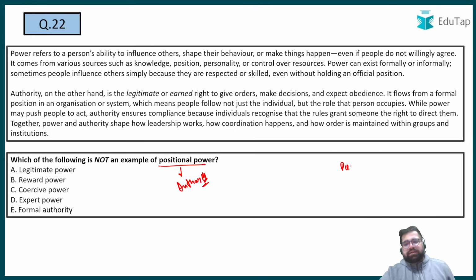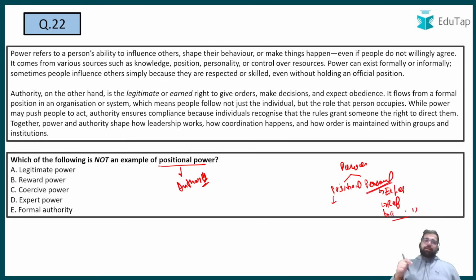There are two types of powers, positional and personal. Right? Personal power are like expert power, referent power, right? And one more is there, information power is in positional. Right? So there are three type of powers which comes under personal. You can let me know the name of the third one in the comment box. If I'm not wrong, it's charismatic power, right? But you confirm it in the chat box or in the comment box. Positional powers come from a position, like you have legitimate power, reward power, information power, right? These come from a particular position.